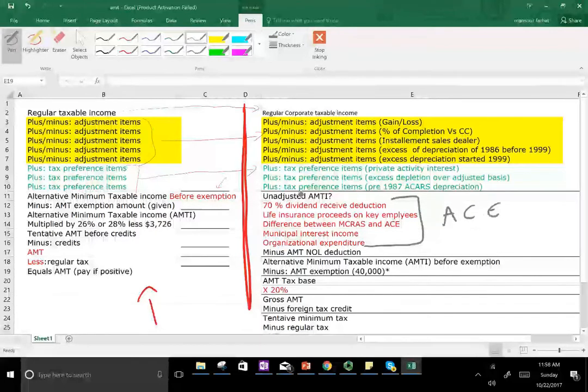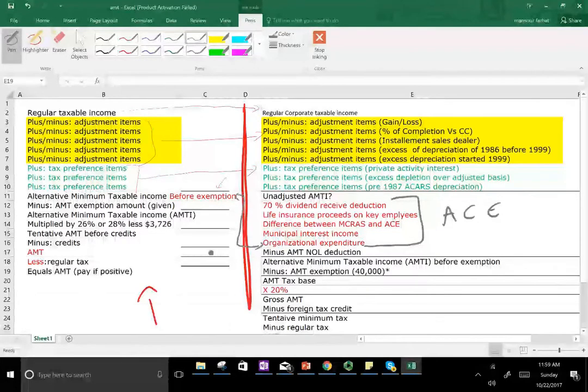So after we add our preferences, we'll get to unadjusted AMTI. We did the adjustments, but it's called unadjusted. Then we have the ACE adjustments. Now we're going to talk about the ACE adjustments a little bit more later on. So the ACE adjustments are either plus or minus. Then we minus NOL. Then we will get to alternative minimum tax before exemption.